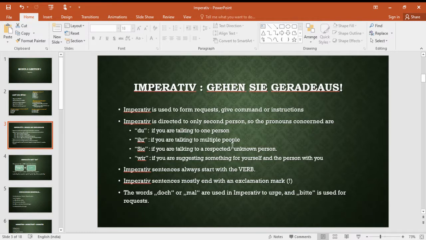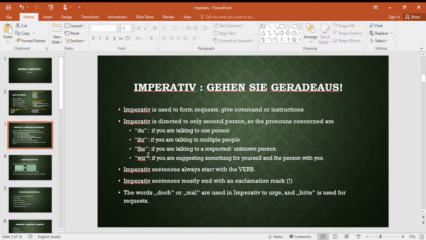For example, I'm talking to my whole class, then I'll use the ihr form of imperative. Sie, for example, I'm talking to the principal, so I will use the Sie form of imperative. Sie if you're talking to a respected or unknown person. And wir, yes, wir is also used. Basically, these three are the main imperative forms: du, ihr, and Sie.